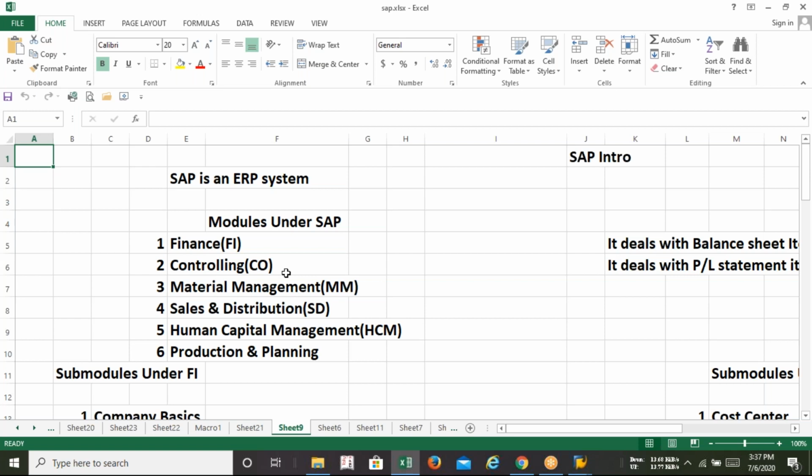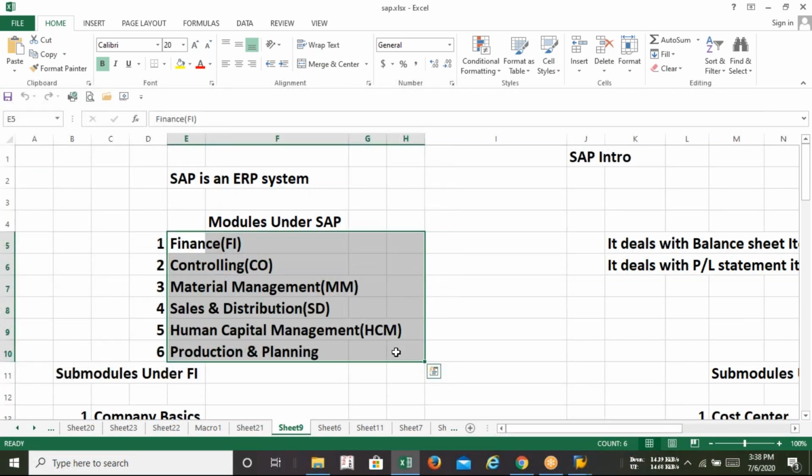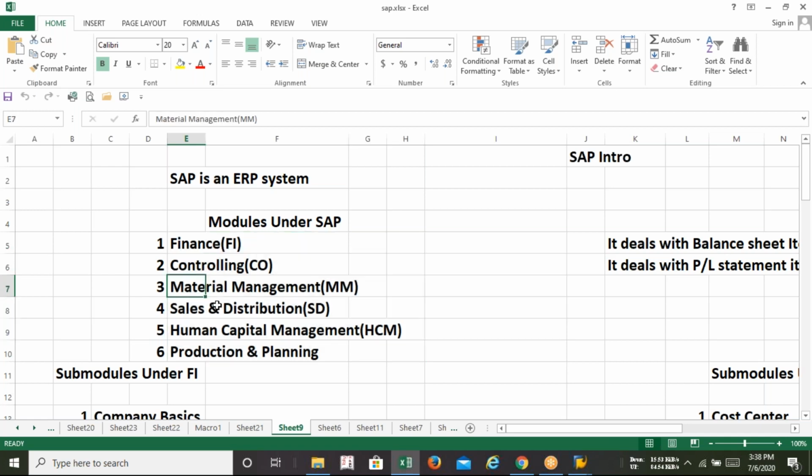We can take care of the accounting part as well as the non-accounting part, like store management, production and planning management, sales and distribution, human resources, along with the finance and controlling module. So SAP is managing all this together under a single platform called SAP ERP, by offering these six main modules, where we take care of each and every part of the operation of the business, from production to sales and distribution and everything. Our syllabus will cover the FI and CO modules along with MM and SD.